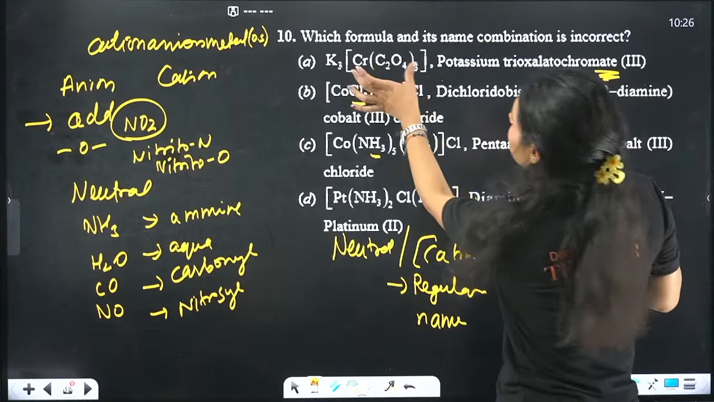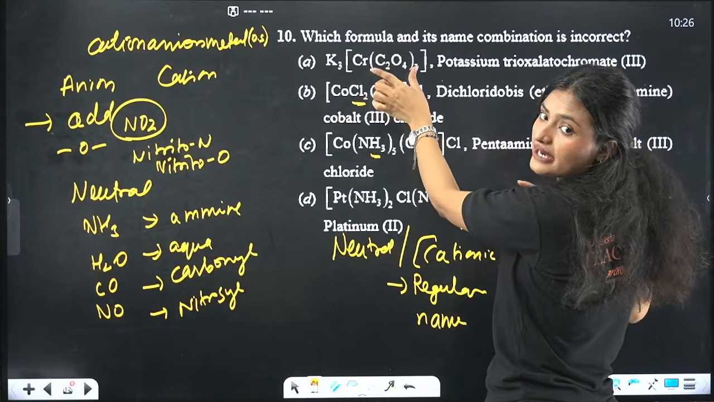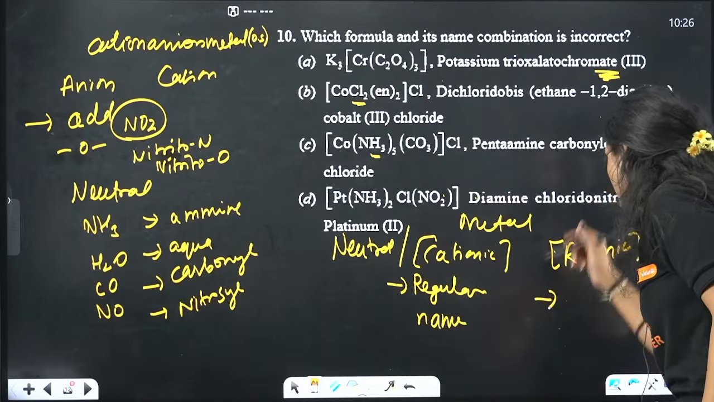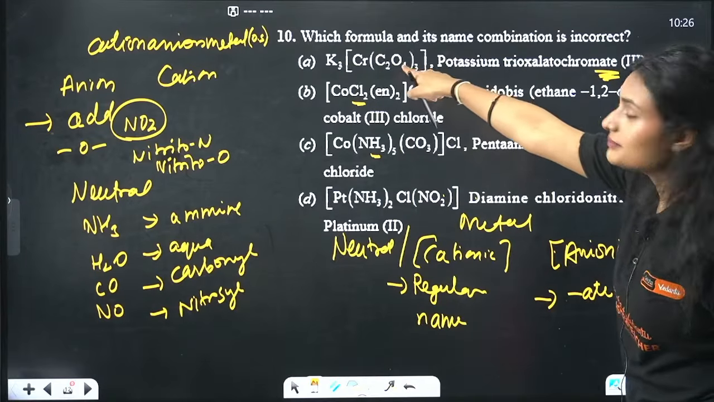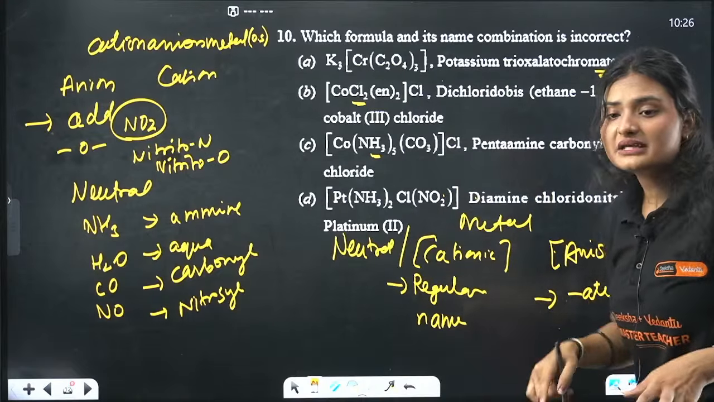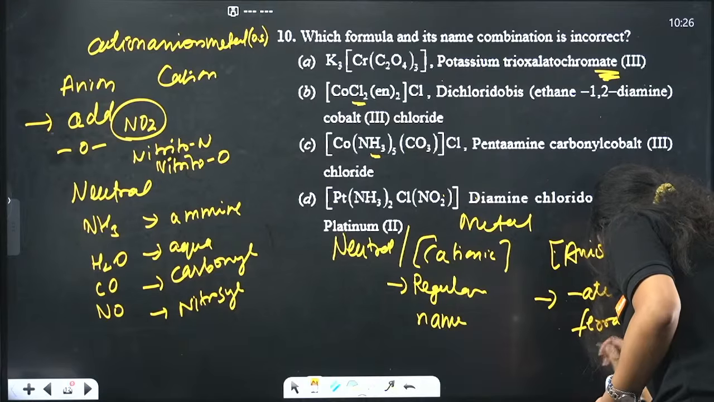See here the metal is a part of the anion, right? This is cation and the metal is the part of the anion, right? So in that case, just one thing, instead of writing the regular name, you add ate at the end. So chromium becomes chromate, iron becomes ferrate, platinum becomes platinate. So I'll just write the names: ferrate, chromate.